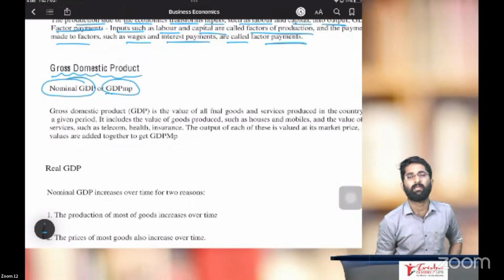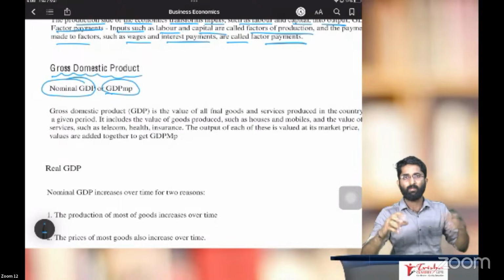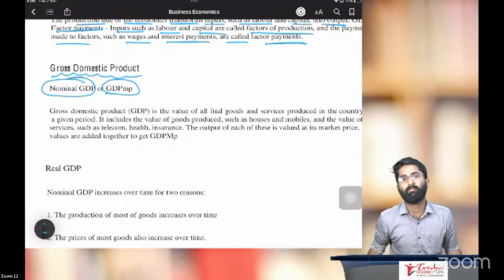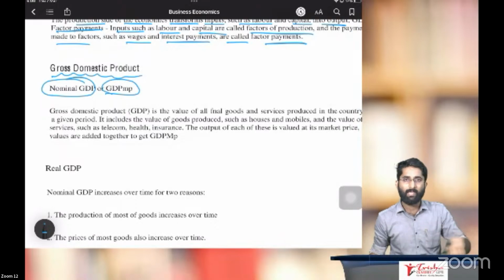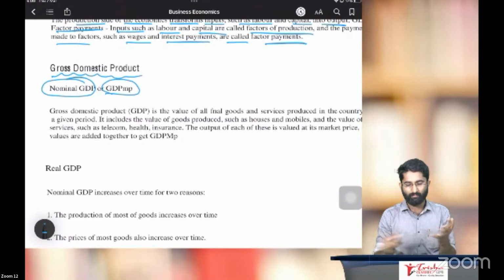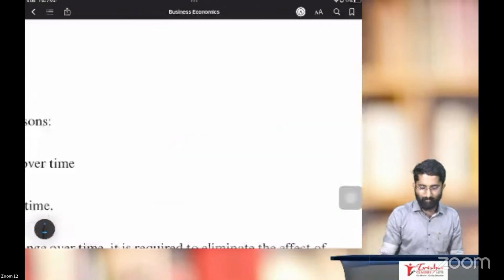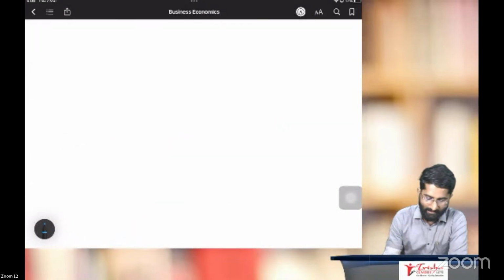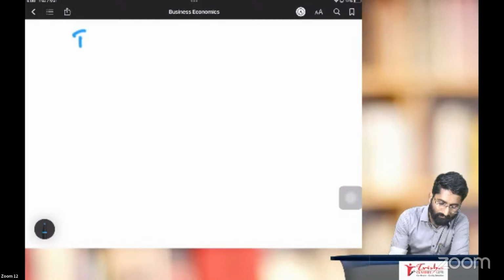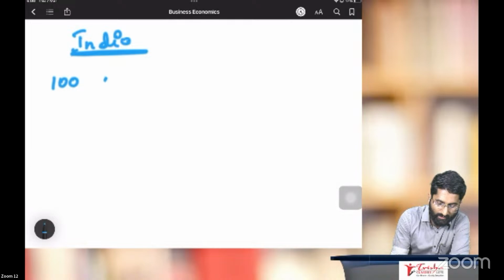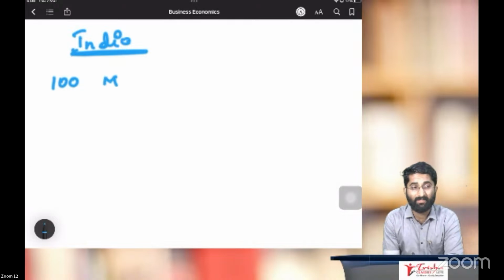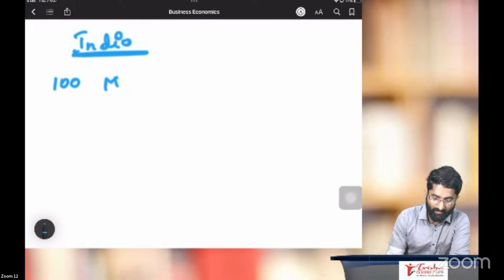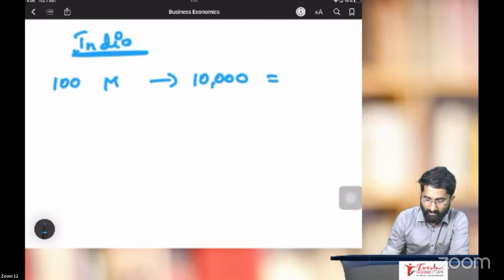In simple words, all the products which are produced in India, types of products. Example, mobile phones. I'll give you one hypothetical example. In India, we produced 100 mobile phones. Hypothetical example, guys, I'm so sorry. 100 mobile phones. Per mobile phone, it is 10,000. So totally 100 into 10,000. How much will it be?